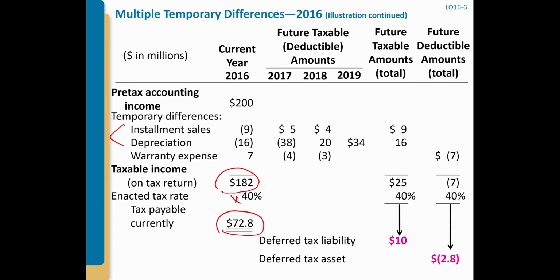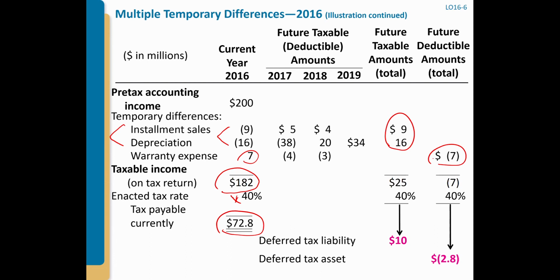Now the future taxable amounts or future deductible amounts, right? You can see the first two, you're going to have future taxable amounts. Those are the future taxable amounts, for the first two. And the third one here, we have future deductible amounts, because for the third one, you have relatively paid more tax right now.